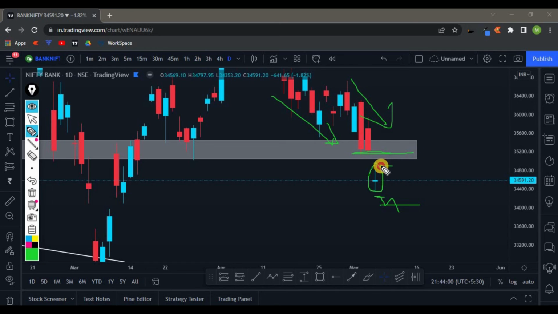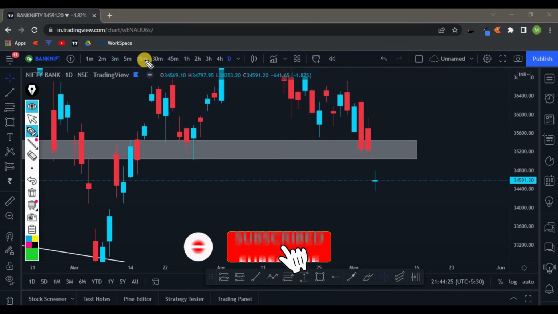So the chances are, this time if the market opens gap up, the level which was acting as a support might become a resistance. So we will wait for the price to come near this resistance level and look for any negative candle to form, and if we find a negative candle, then we look for selling opportunities. Okay, very similarly, if the market opens in a sideways direction, let me explain to you by going into the 15 minutes time frame.